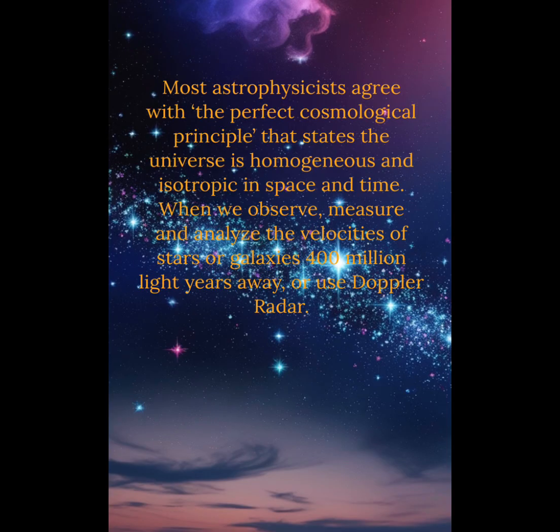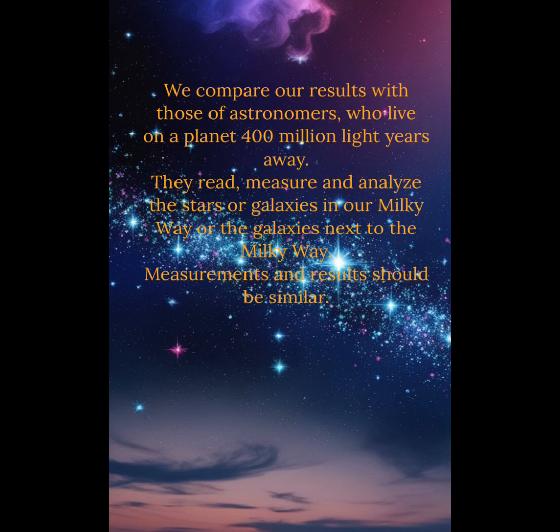Most astrophysicists agree with the perfect cosmological principle, which states the universe is homogeneous and isotropic in space and time. When we observe, measure, and analyze the velocities of stars or galaxies 400 million light-years away using Doppler radar, we compare our results with those of astronomers who live on a planet 400 million light-years away.